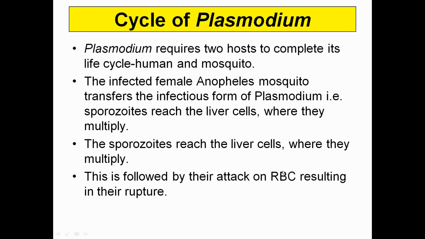Now, the life cycle of Plasmodium requires two hosts, that is human and mosquito. The infected female Anopheles mosquito transfers the infectious form of Plasmodium, that is the sporozoites, which reach the liver. Firstly, the liver is infected, where the sporozoites multiply. And ultimately, they are going to affect the RBC.